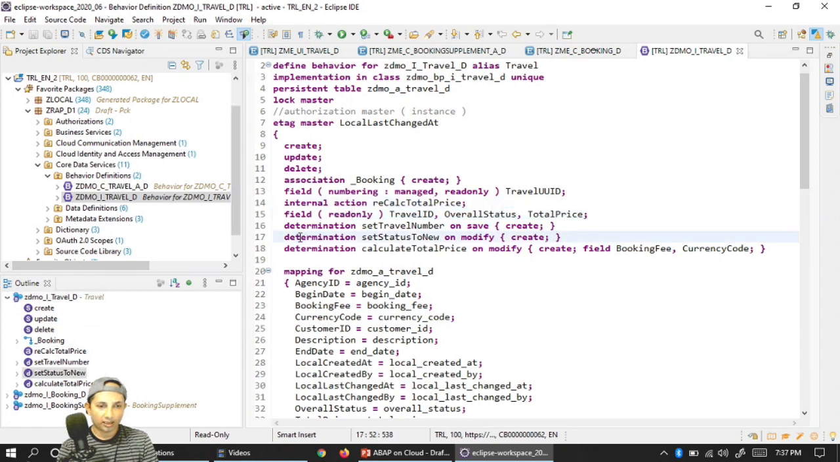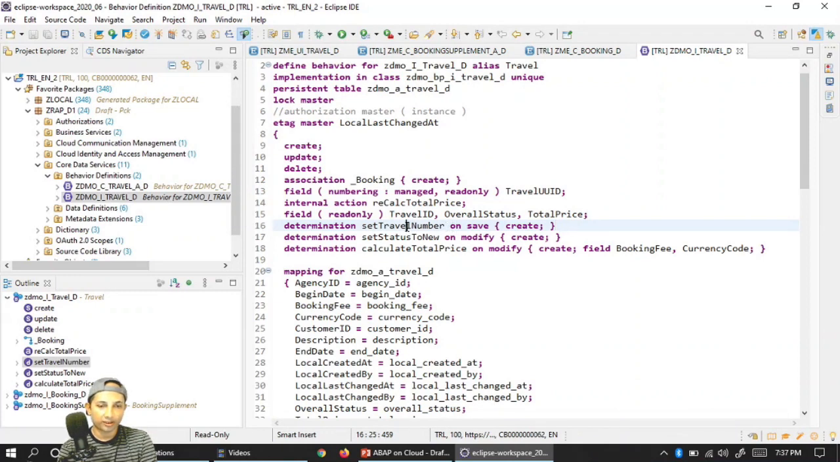Now here is the part: determination set travel number on save. In the create operation during saving, for this determination syntax we have to generate this particular method, and with that generation I'll be able to create our own custom logic. When you do this, if the method is not yet implemented, you will not see any syntax error and you'll be able to activate. If I get an error over here, a yellow patch, I can right click and do add implementation. But in this case you will not see any such error. Then how to do it?